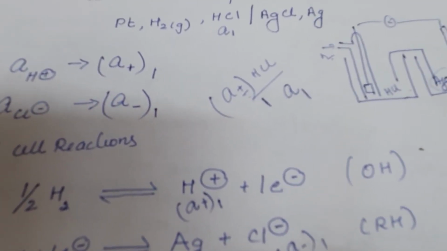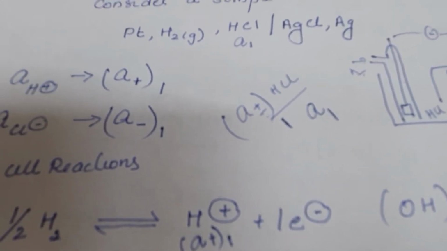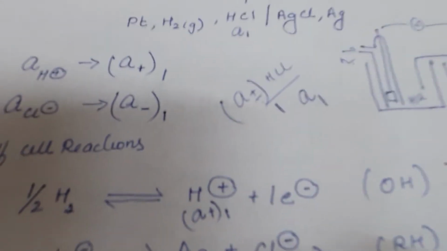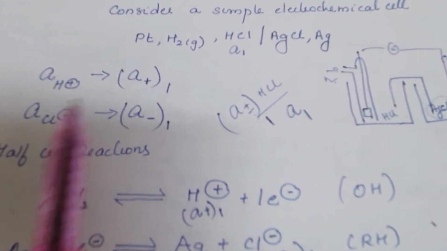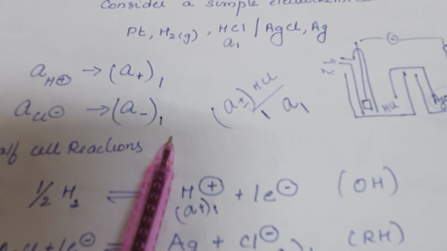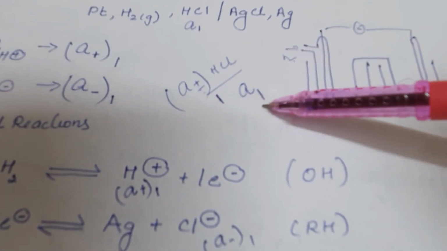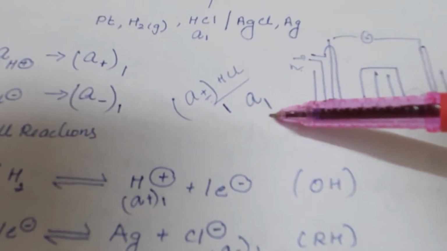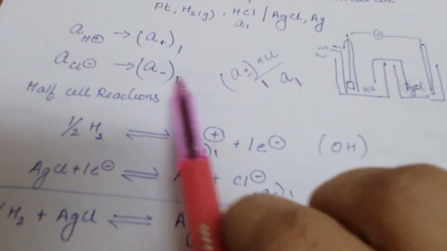If you forgot it, you take it as concentration. The activity of H positive we take as A positive 1 and Cl minus as A negative 1. When we take both together, it will be the activity of HCl, which we can represent as A1.